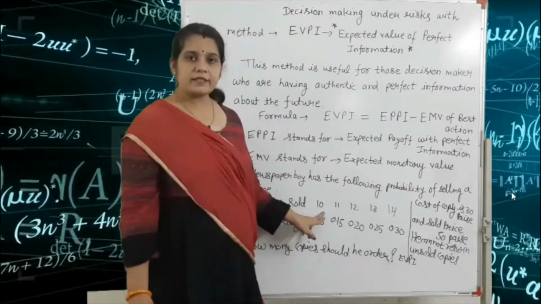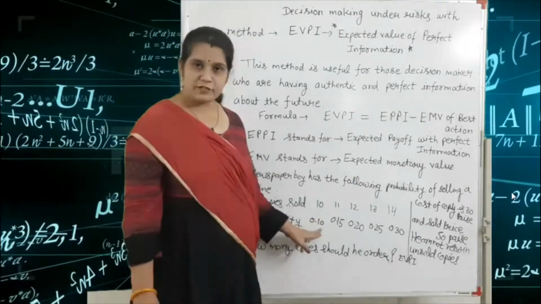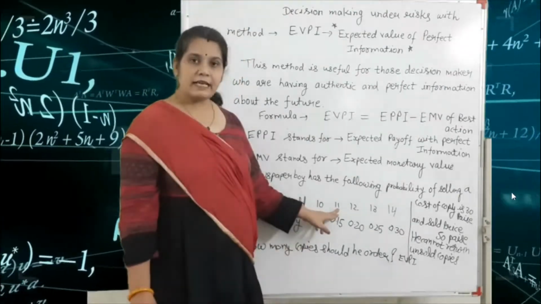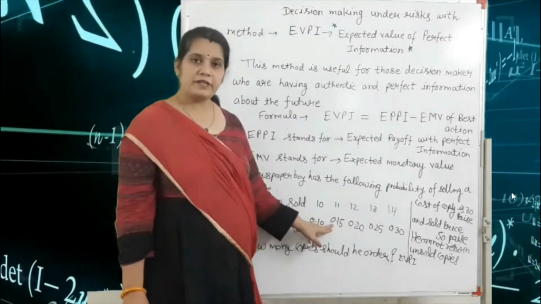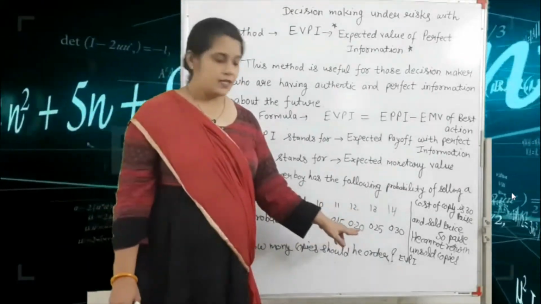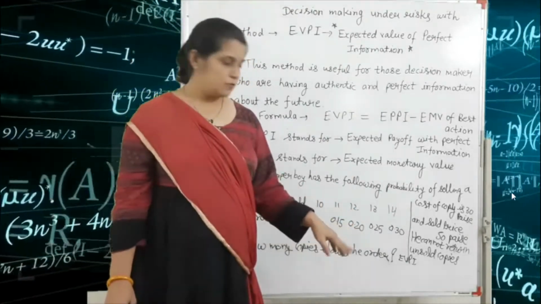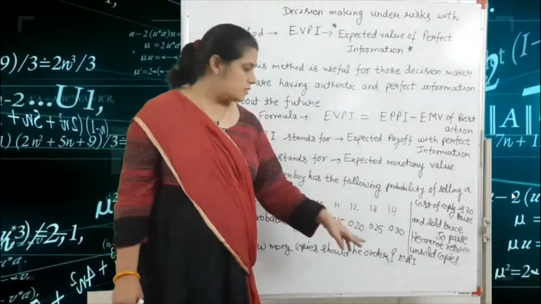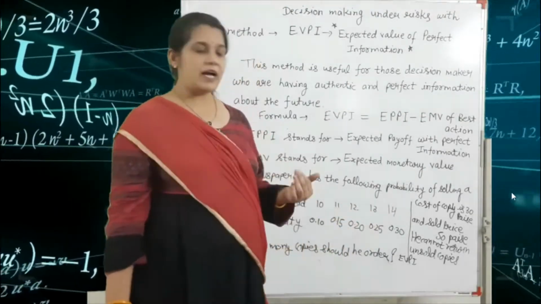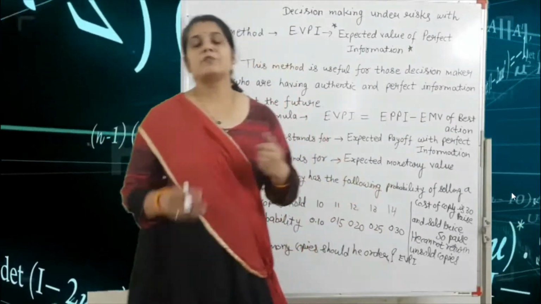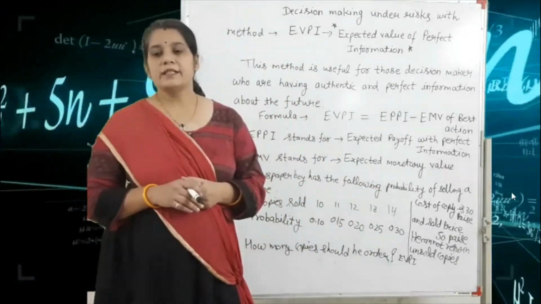Copies sold 10, probability 0.10. Copies 11, probability 0.15. Copies 12, probability 0.2. Copies 13, probability 0.25. And copies 14, probability 0.30.